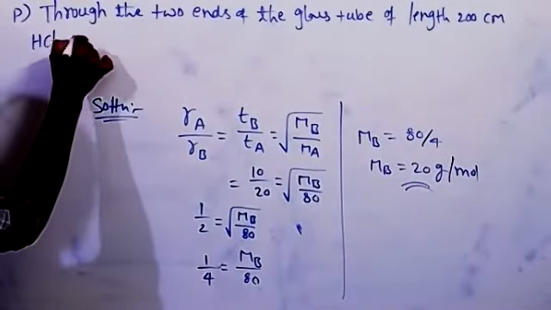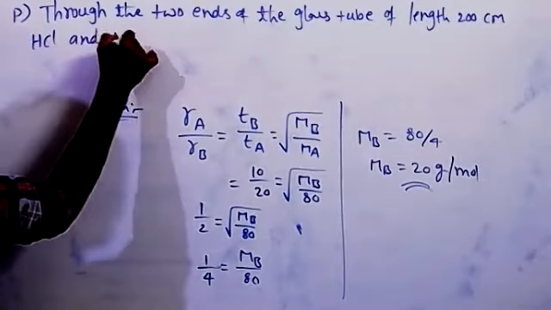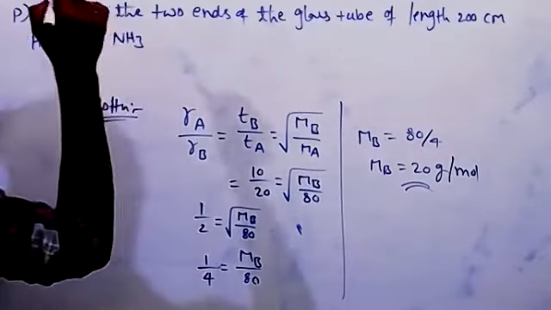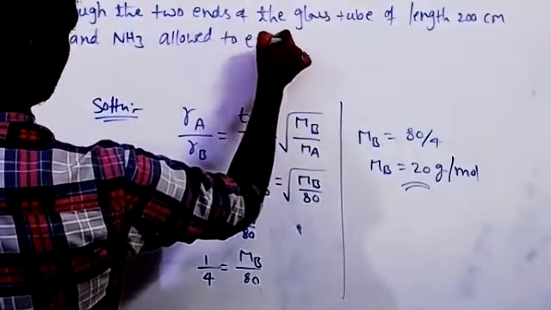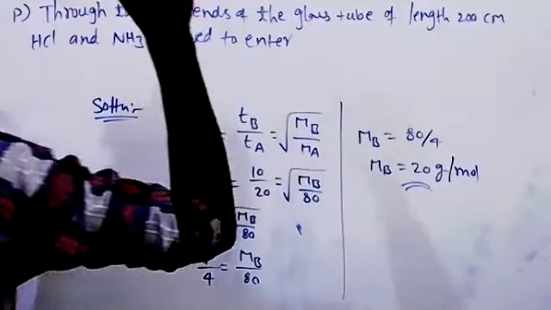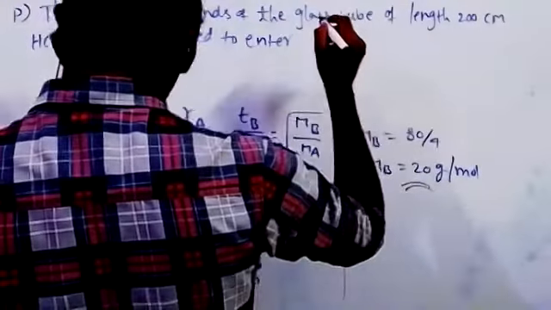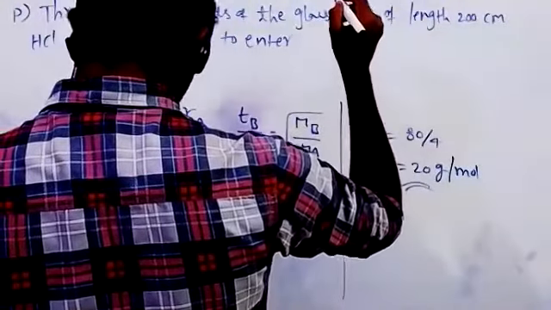So HCl and ammonia gases are allowed to enter. At what distance will ammonium chloride first appear?